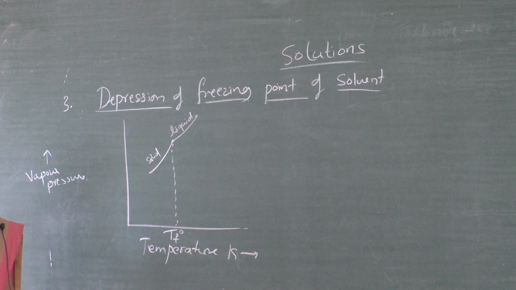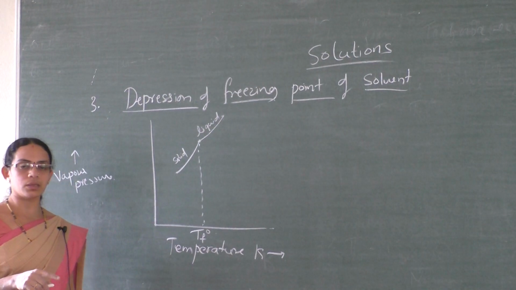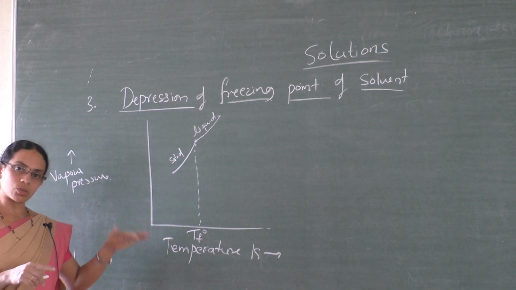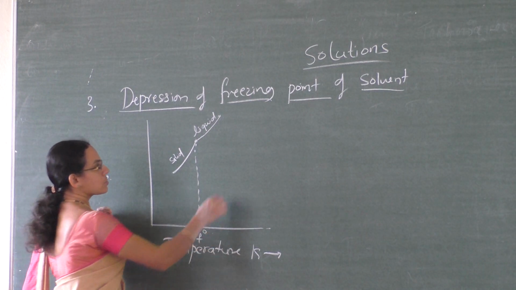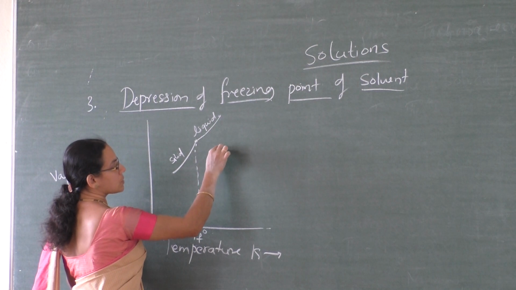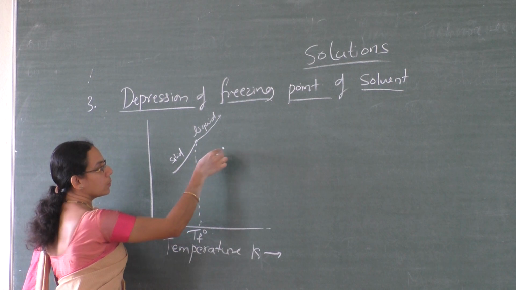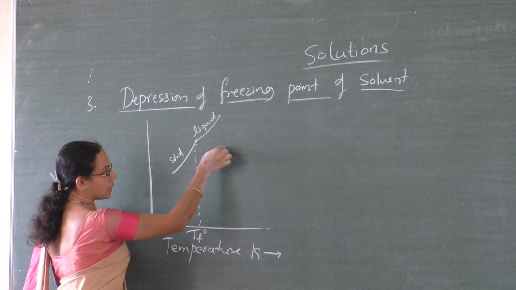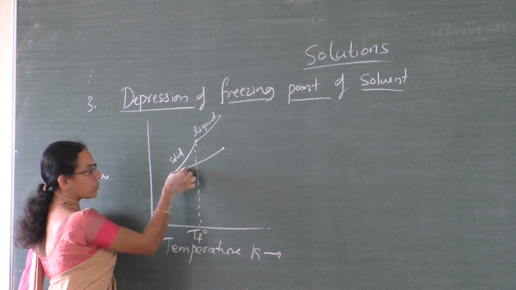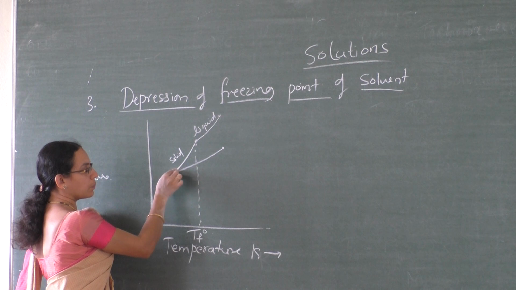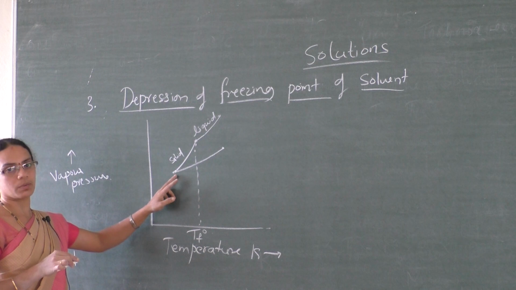Now, the vapor pressure of the solution is less than that of the pure solvent, right? That we already know. So, at the same temperature, let the vapor pressure of the solution be here. Now, when the temperature is decreased, its vapor pressure goes on decreasing, and the solution will freeze when its vapor pressure becomes equal to the vapor pressure of the solid solvent.